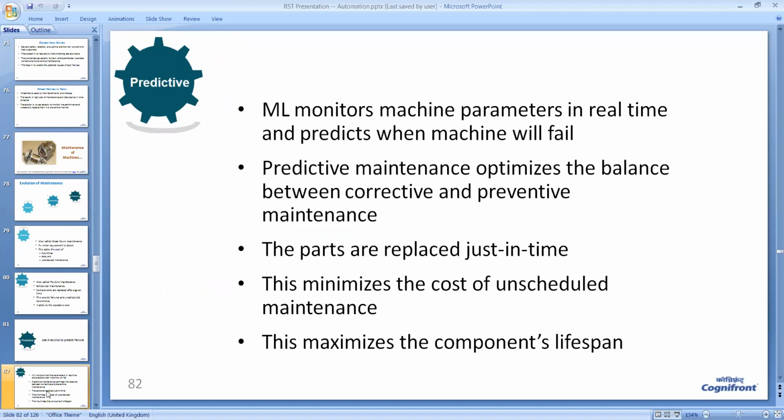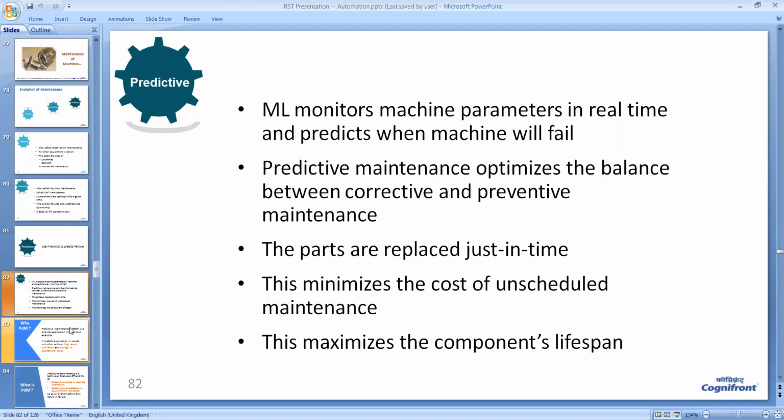Predictive maintenance optimizes the balance between corrective and preemptive maintenance. That is, it strikes the balance between reactive and preventive maintenance. So it is in between that. The parts are replaced just in time as and when they are required, not on a routine basis. Therefore, this minimizes the cost of unscheduled maintenance, and it maximizes the components' lifespan and profitability of the industry.